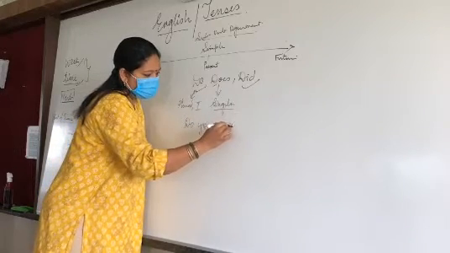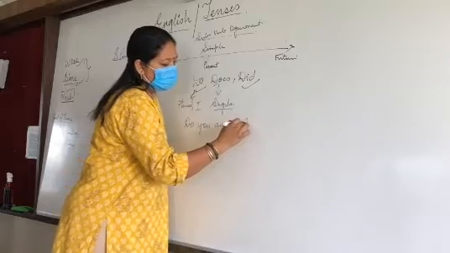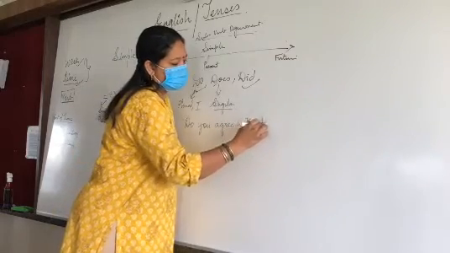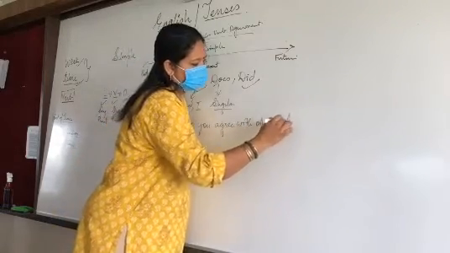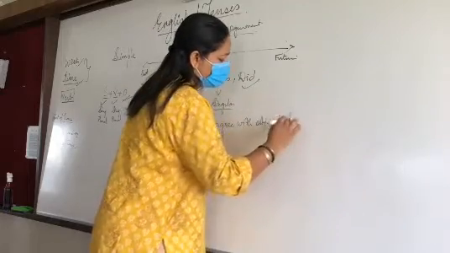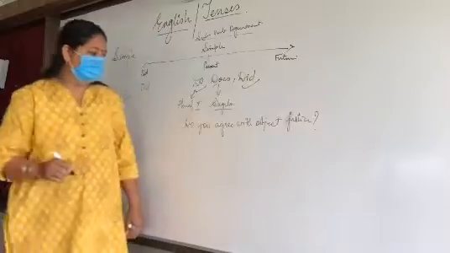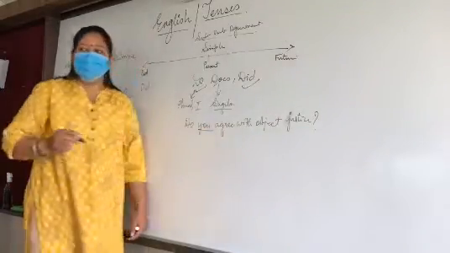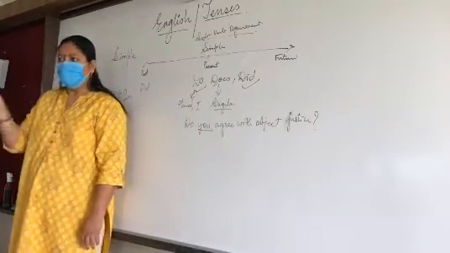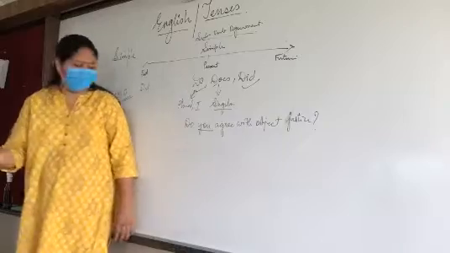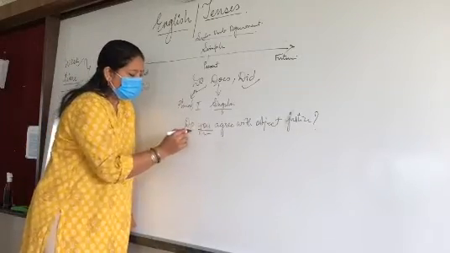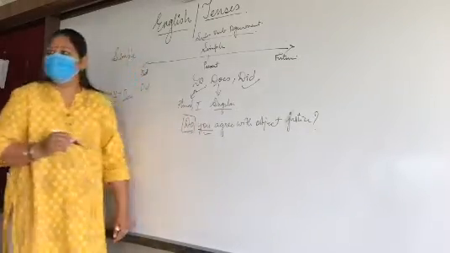agree with the decision? So what is you? You can be used for the singular also and plural also. So along with that we always use do.